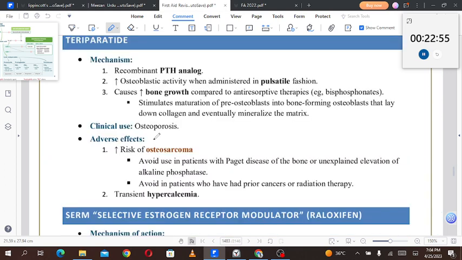Then we have teriparatide. Mechanism: it is a recombinant parathyroid hormone analog. It increases osteoblastic activity when administered in a pulsatile fashion. It causes increased bone growth compared to anti-resorptive therapy. Anti-resorptive therapies, for example the bisphosphonates, stimulate the maturation of osteoblasts, the bone-forming cells that lay down the collagen and eventually mineralize the matrix.